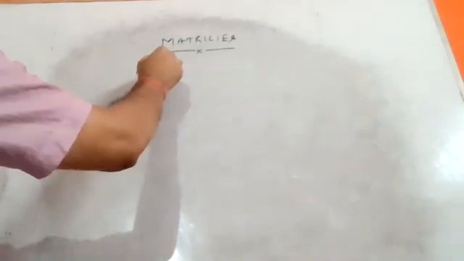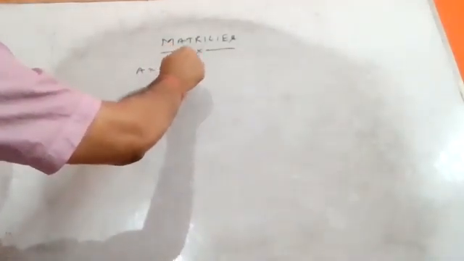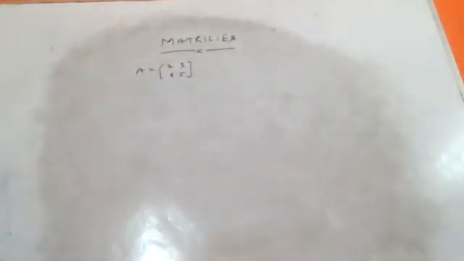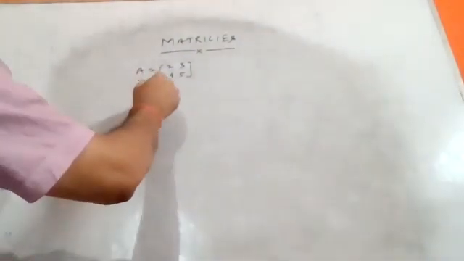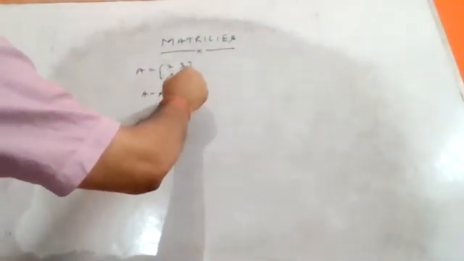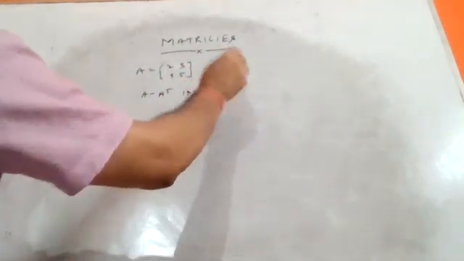Suppose that A is equal to our matrix 2, 3, 4, 5. Some elements are given. Then they want you to prove that A minus A transpose is skew symmetric.